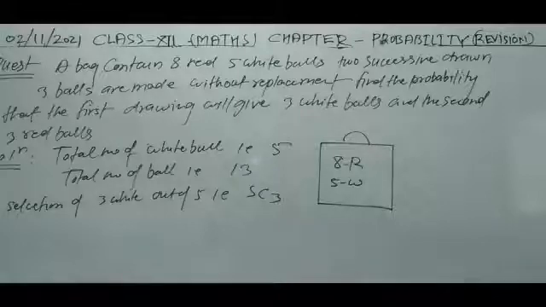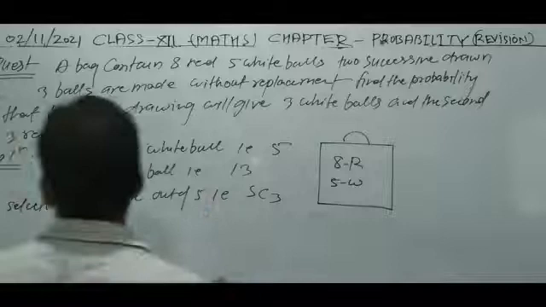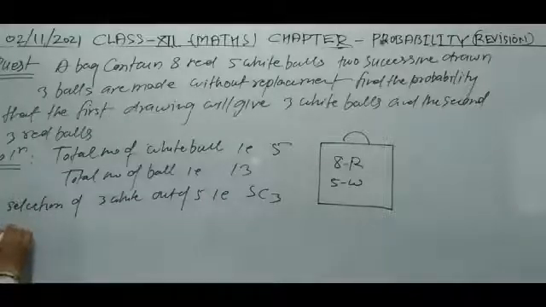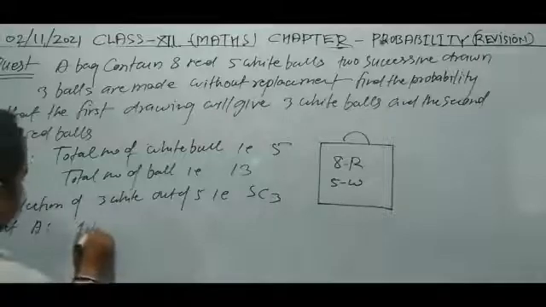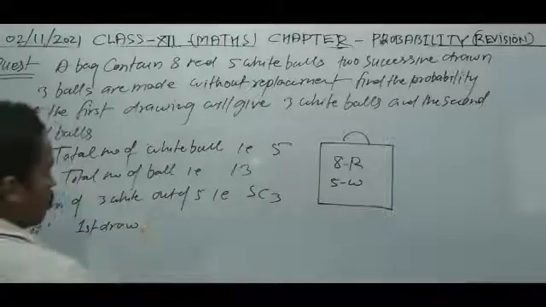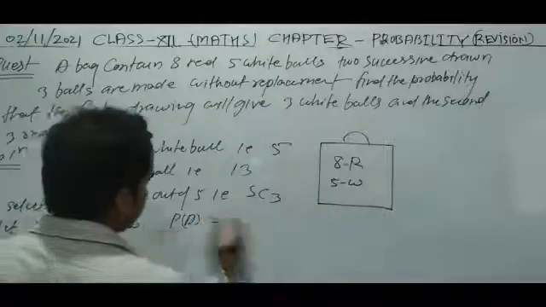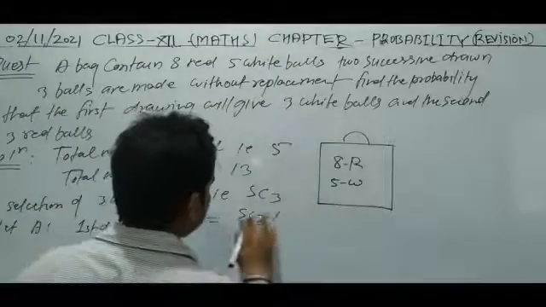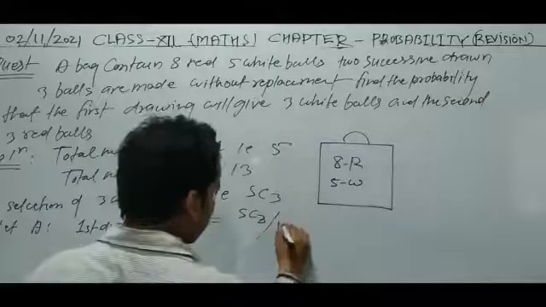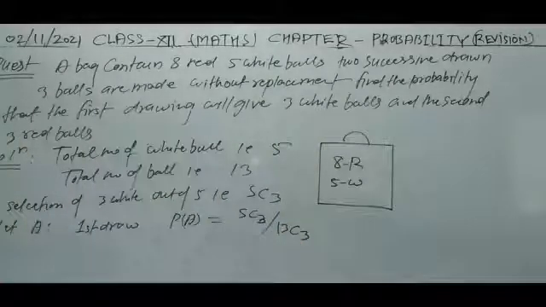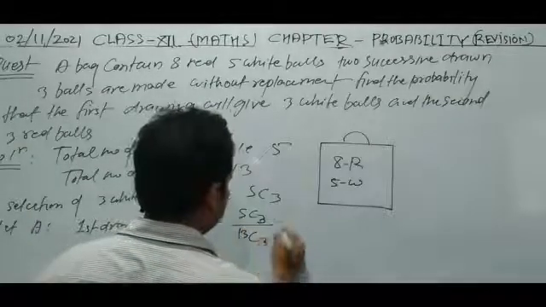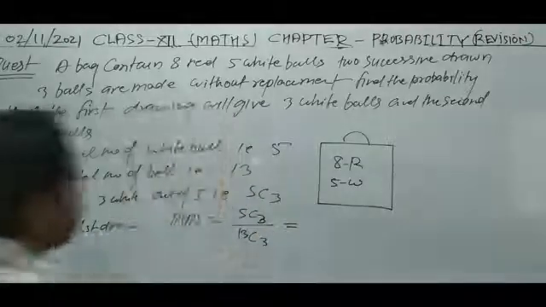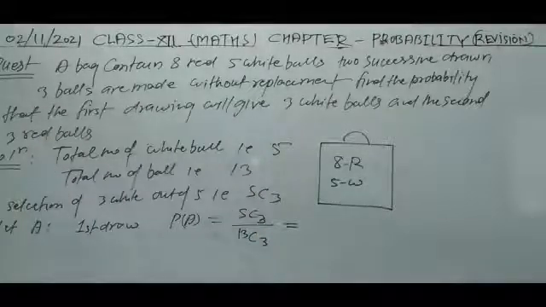Now suppose A is the event in the first draw. So P of A, what can we write? That is 5C3 whole upon 13C3. And this calculation can be done easily.